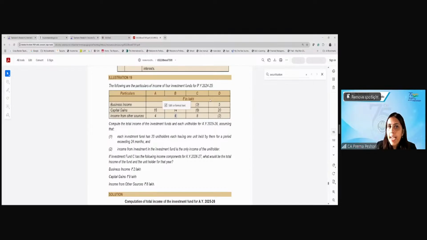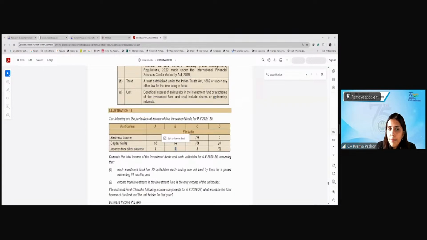What would be the tax rate in the hands of the AIF for that 2 lakh? Okay, Akshay. Yes, what would be the tax rate?